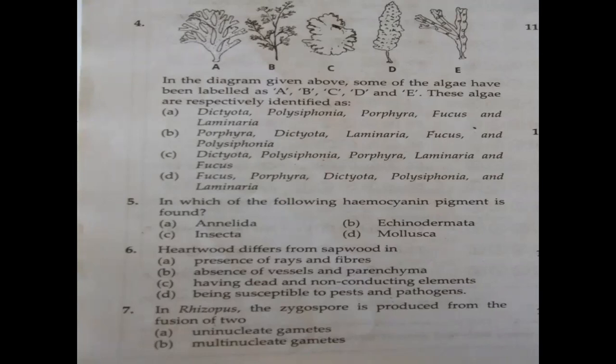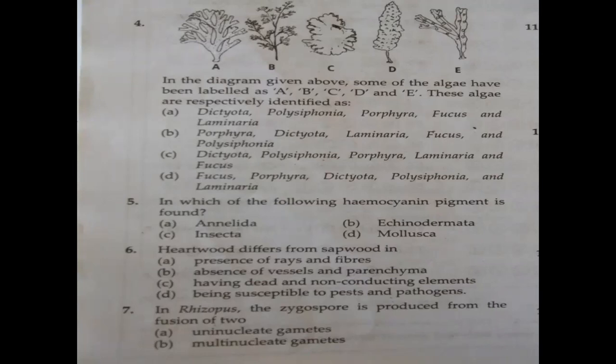So now you might have got what the point is. The first three were correct for A and C, but for the fourth one, option A gave Fucus, but it is the Laminaria plant there. You can open the textbook and see. Then the last one is Fucus. Okay, so it is in the correct order. So it should be option C, isn't it? Option C, yes.